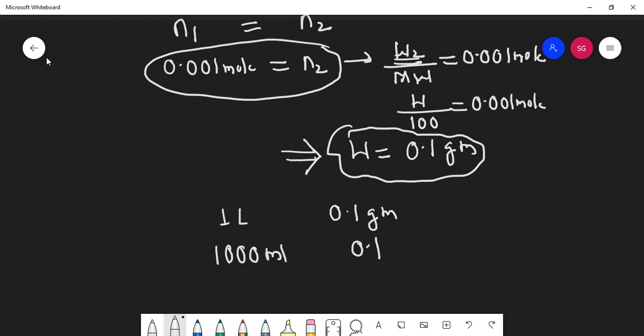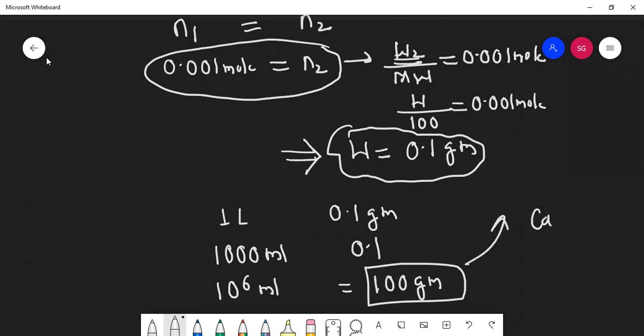That is 0.1. I want 10 raised to 6 ml. So I need to multiply here by 1000. So what will be the answer? Will the answer be 100 grams? 100 ppm. 100 grams calcium carbonate. Yes, sir. Yes, understood.